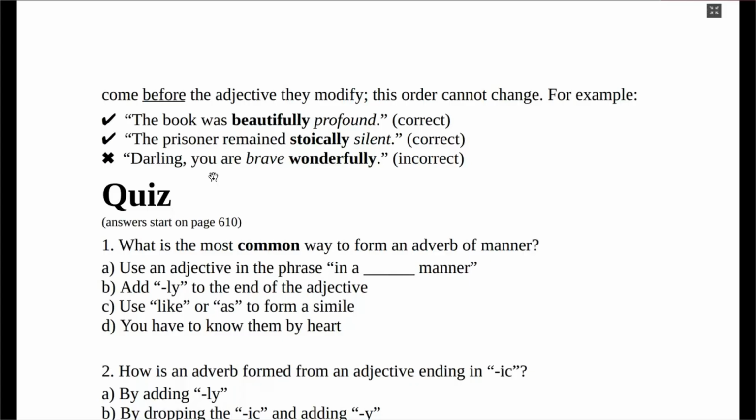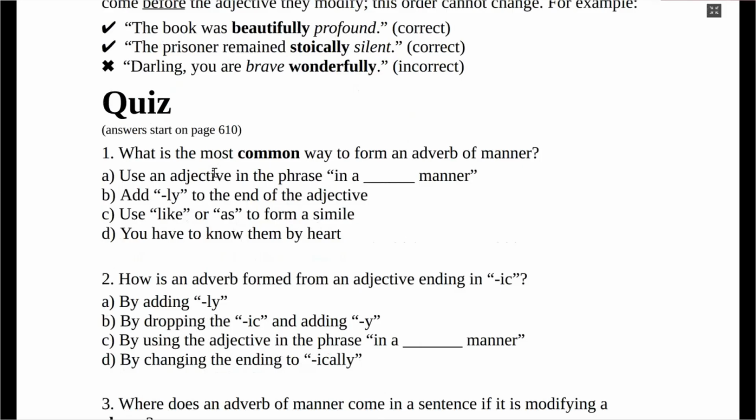Before we round up, let's quickly answer these few questions. Number one, what is the common way to form an adverb of manner? Is it to use an adjective in the phrase, add ly to the end of the adjective, or use like or as? You have to know them by heart. What's the answer to that question? The answer is option B, which is add ly.